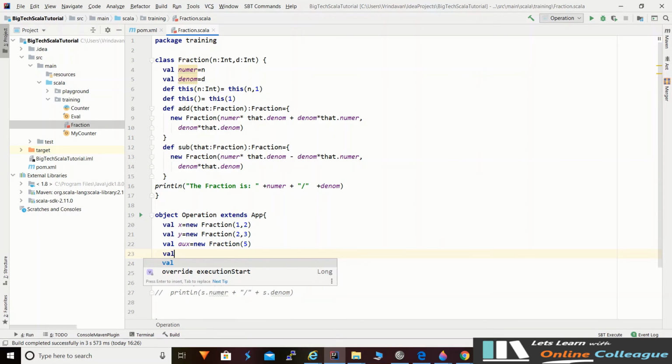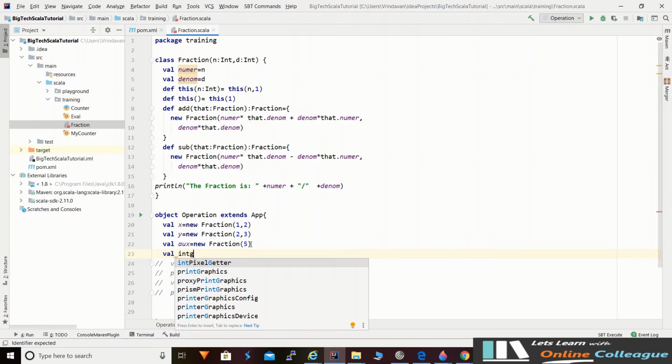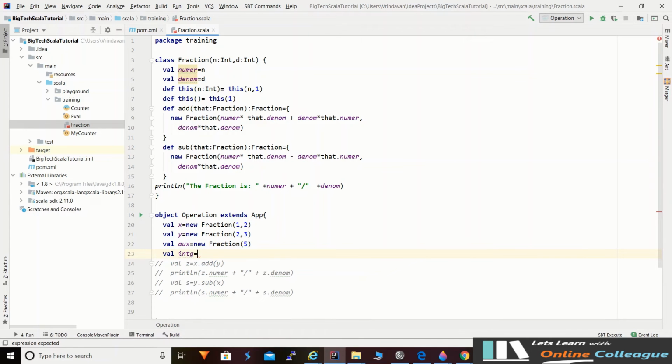Similarly, this is another case where we don't want to provide any argument, we want that by default it should take 1. So this will make a call to this constructor.